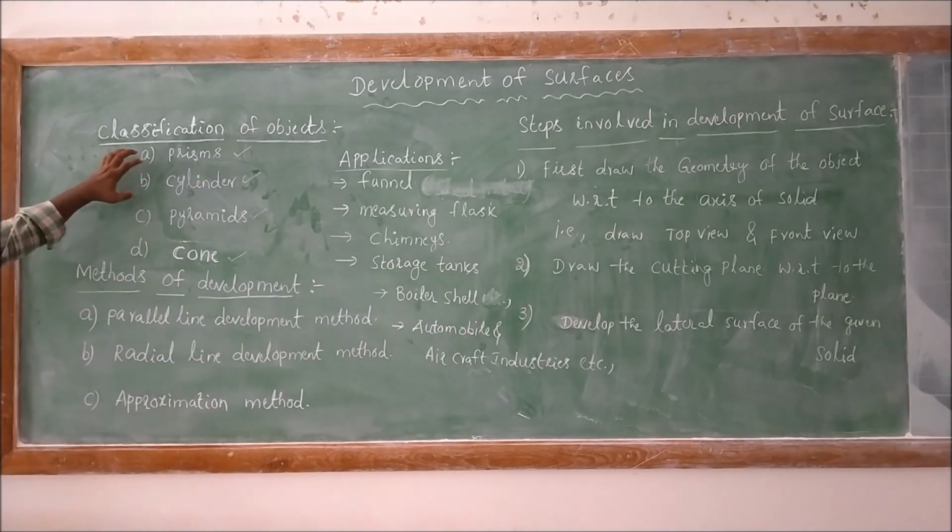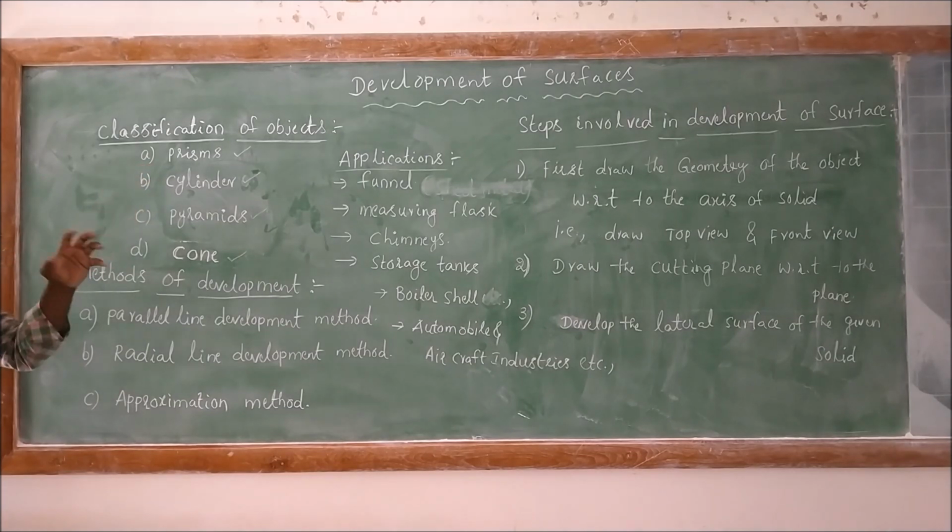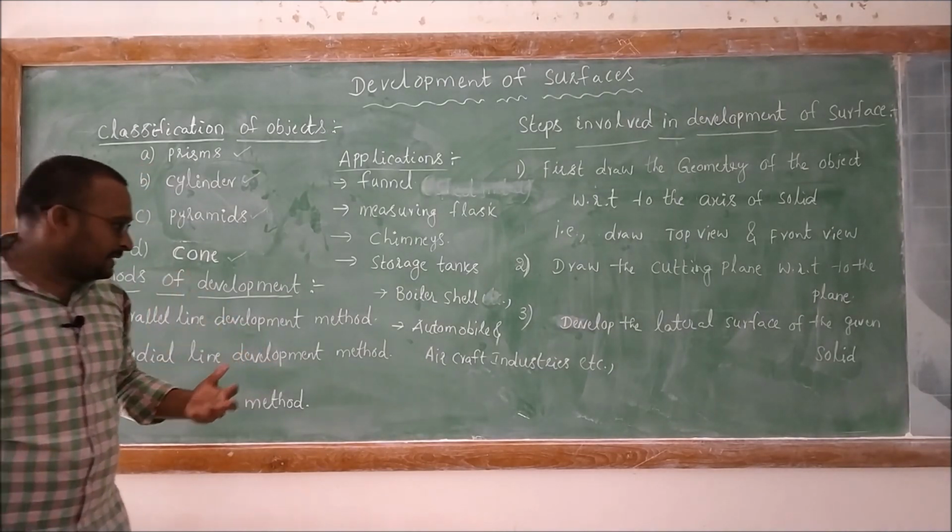These surfaces are going to be developed. These are all known as right regular solids.